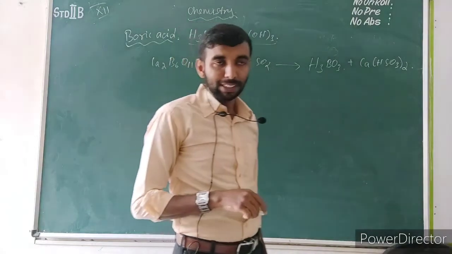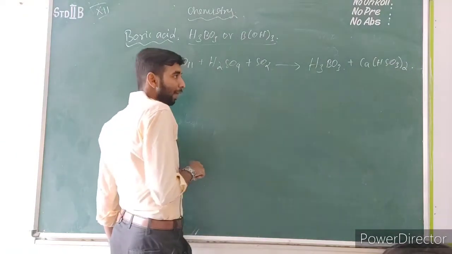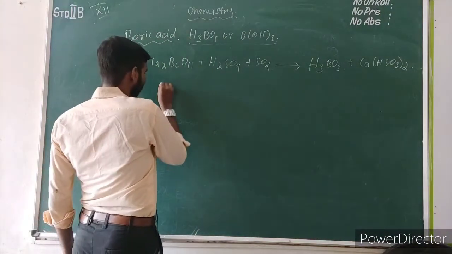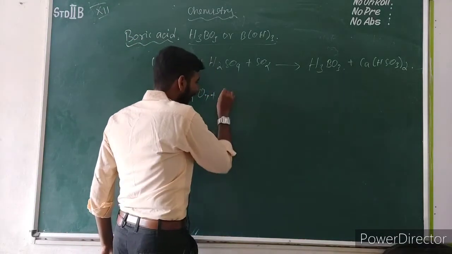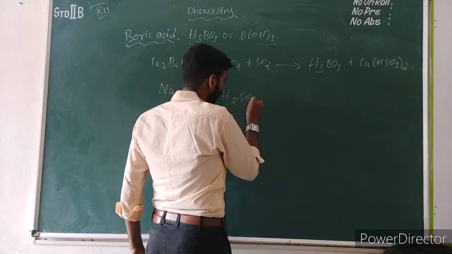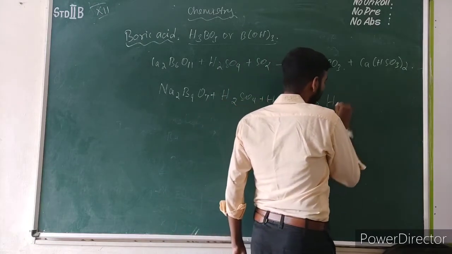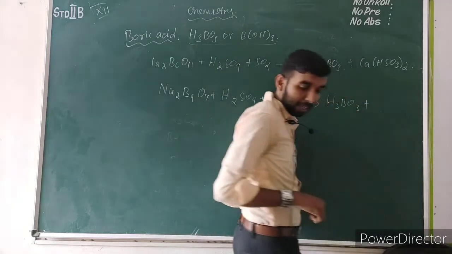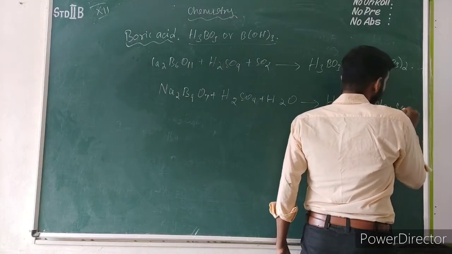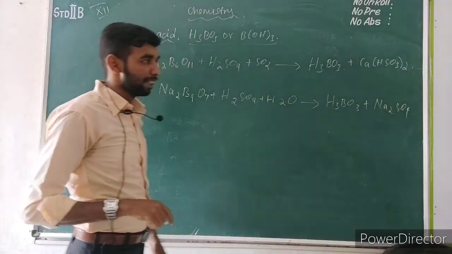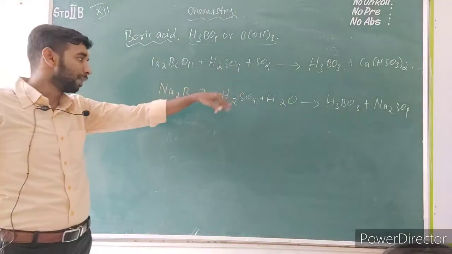If the reaction occurs between borax, Na2B4O7, and sulfuric acid, H2SO4, along with water, the product formed is boric acid, H3BO3, along with sodium sulfate, Na2SO4. In the public examination, the question will be asked: how will you prepare boric acid from colemanite, or how will you prepare boric acid from borax.